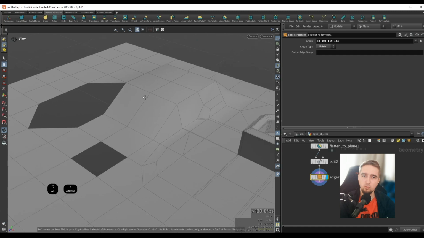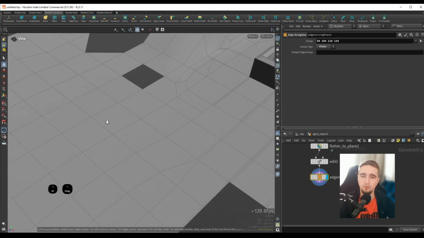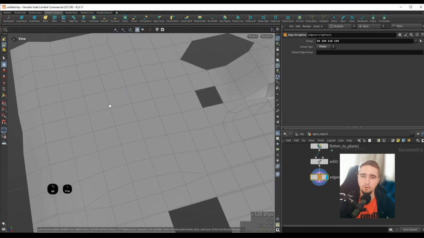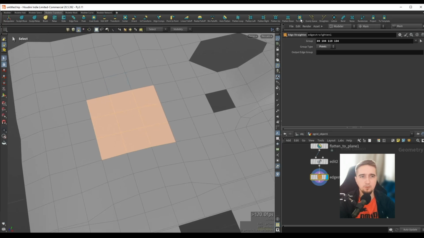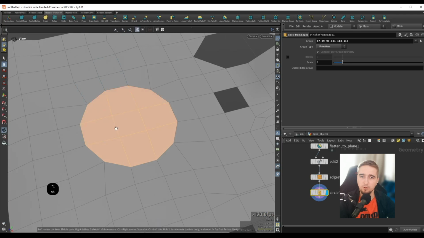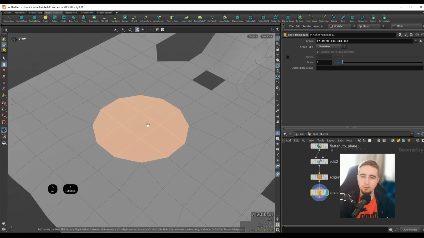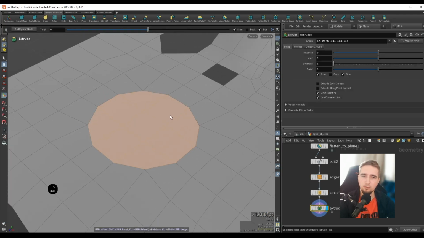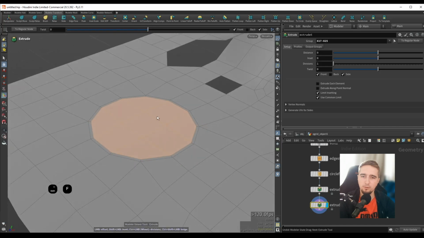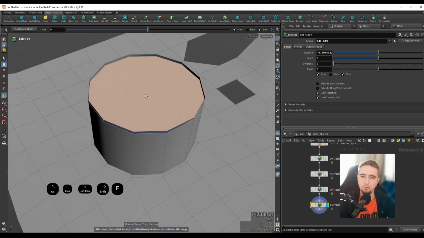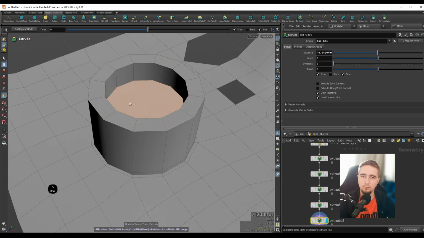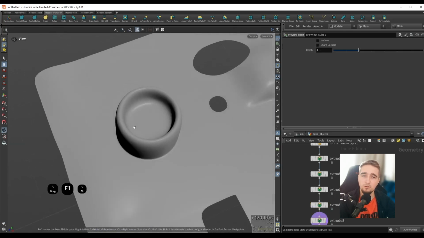And one cool feature with the modeler with the transform tools is if we go to faces and grab a selection like this, and we can select here, let's do To Circle, and this will create a perfect circle from our selection. And now from here we can do Shift F. Let's do an inset by holding down Shift. Let's do another extrude like this, Shift F again to extrude one more time, and let's do another one, and we just want to inset this one. Let's do Shift F, do something like this. Let's preview this in subd.